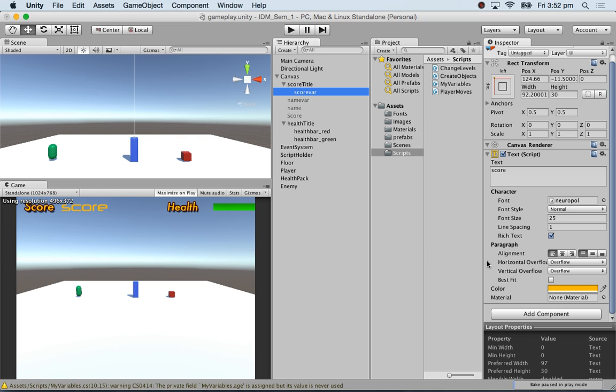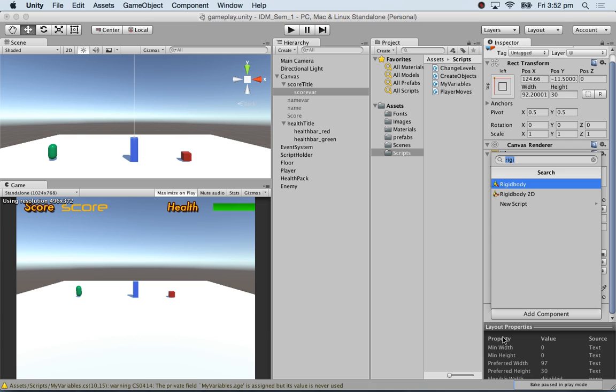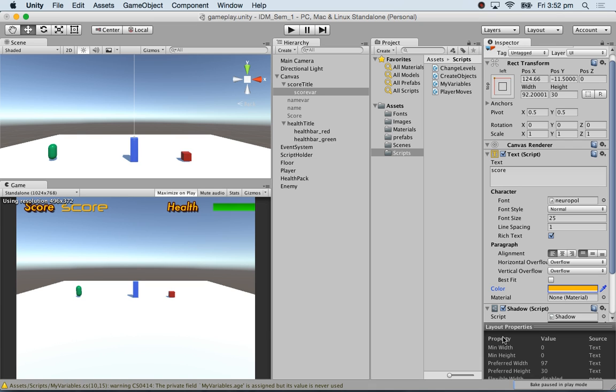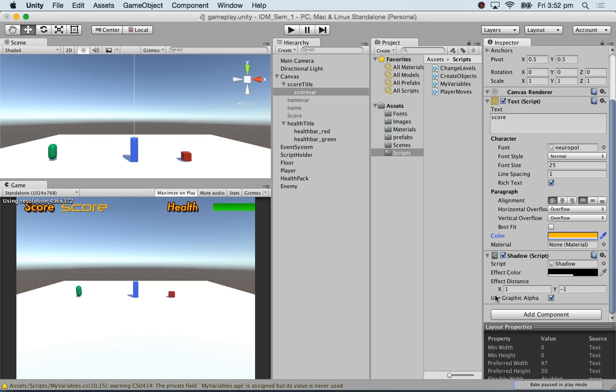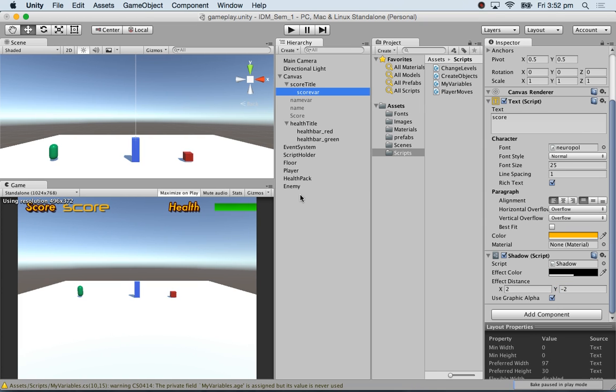And if you don't like the black, I'm just going to make it yellow. And I think I can even give it a shadow. I can give a shadow to the score just to make it a bit more readable. Yeah, okay. So that's cool. And this health, the bar will reduce.